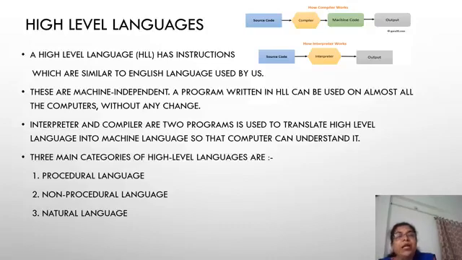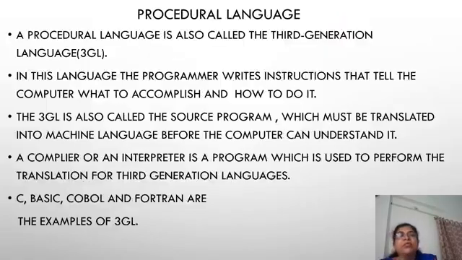A program written in HLL, that is a high level language, can be used on almost all computers without any change. Interpreter and compiler are the two programs used to translate the high level language into the machine level language so that the computer can understand it. In low level languages, that is in assembly languages, the assembler program was used. Here interpreters and compilers are used to translate the high level language into a machine level language. Three main categories of high level languages are procedural language, non-procedural language and natural language. Which are they? That we are going to see.